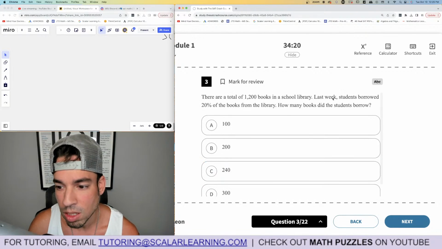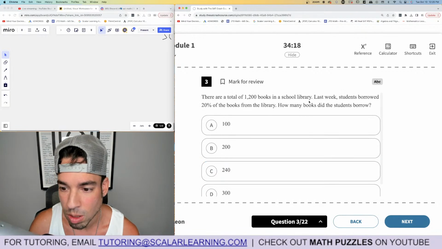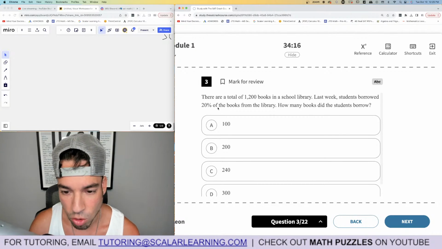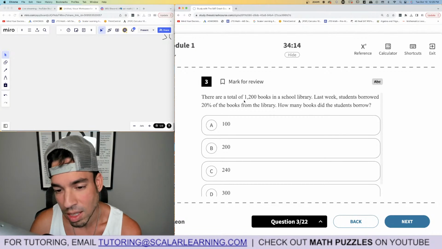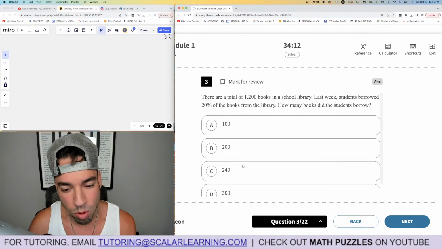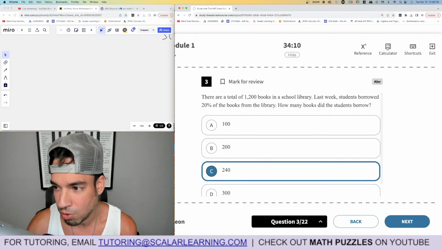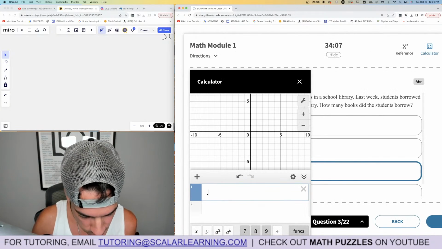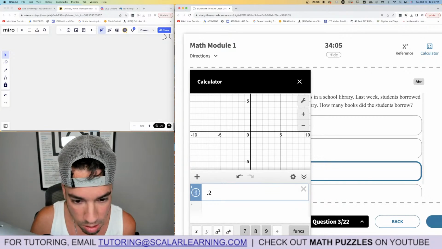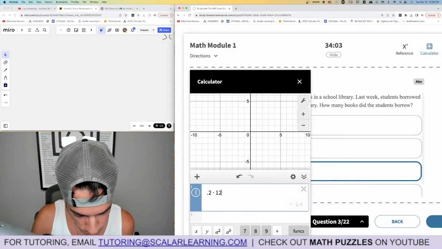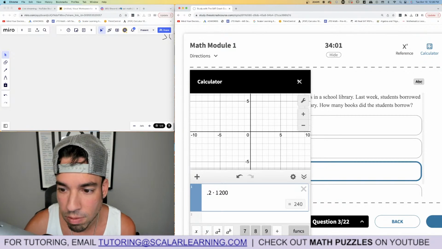Next, we go to number 2. There are a total of 1,200 books in the library. Last week, students borrowed 20% of the books from the library. How much did they borrow? So we're taking 20% of 1,200. That is basically like doubling it and taking a zero away if you want to do it mentally, which is 240. If you need the calculator, it's right here. 0.2, that's 20%, right? Times 1,200. And there you go, 240. Verified, boom, done.